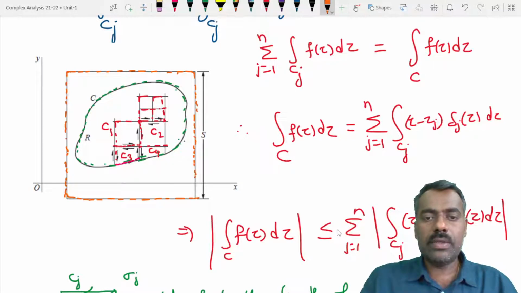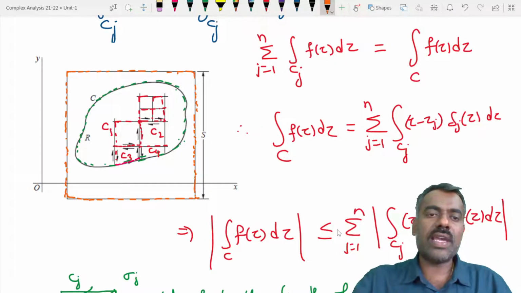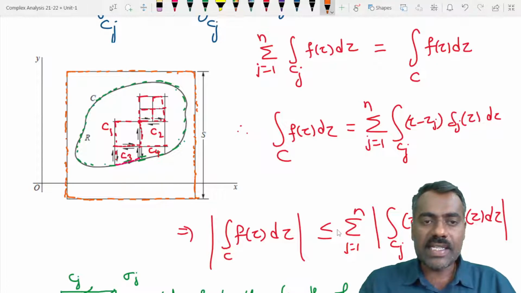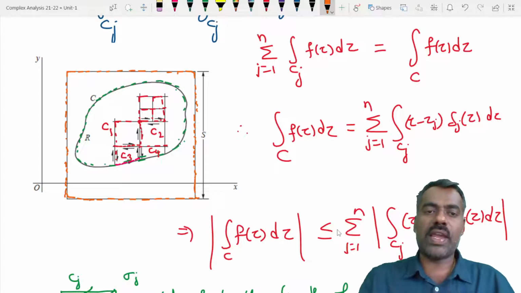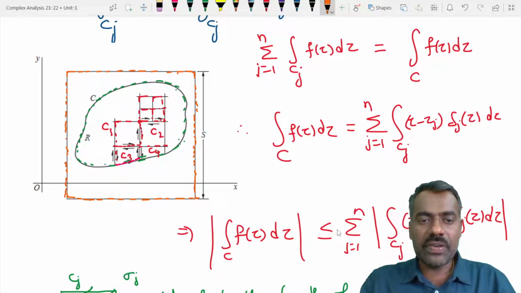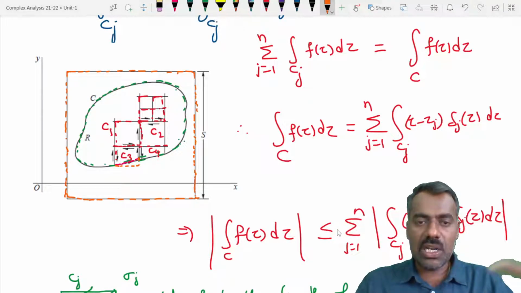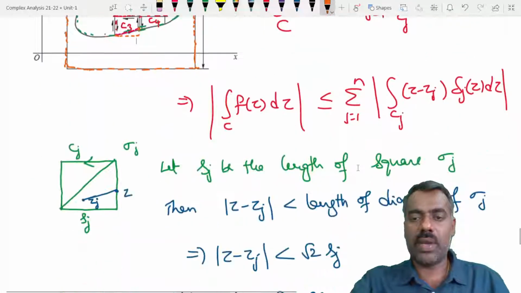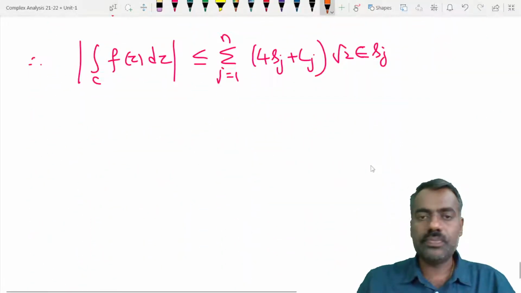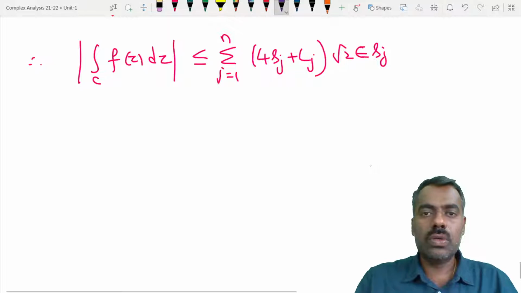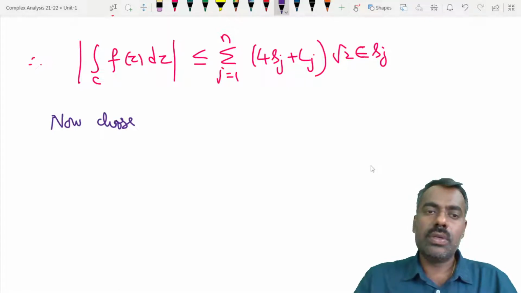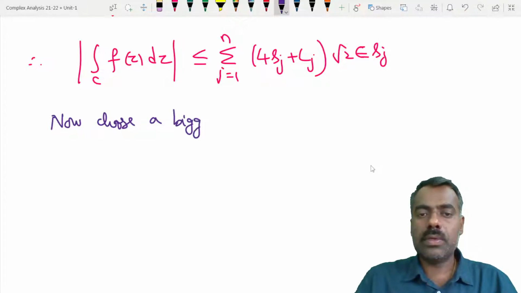So remember, we take this square in such a way that it contains not only C, it also contains the squares and the entire partial squares also. That means we also make sure that the extra region we are considering is inside this bigger square. So that is the idea. Now choose a bigger square.